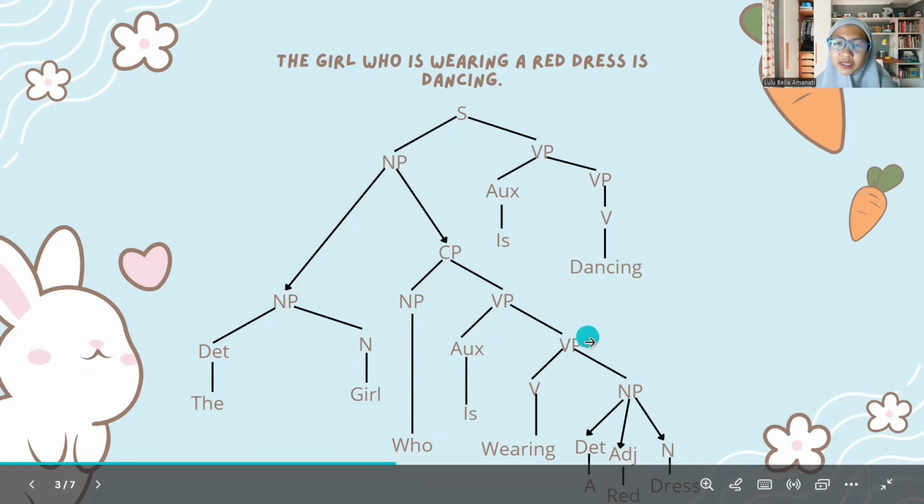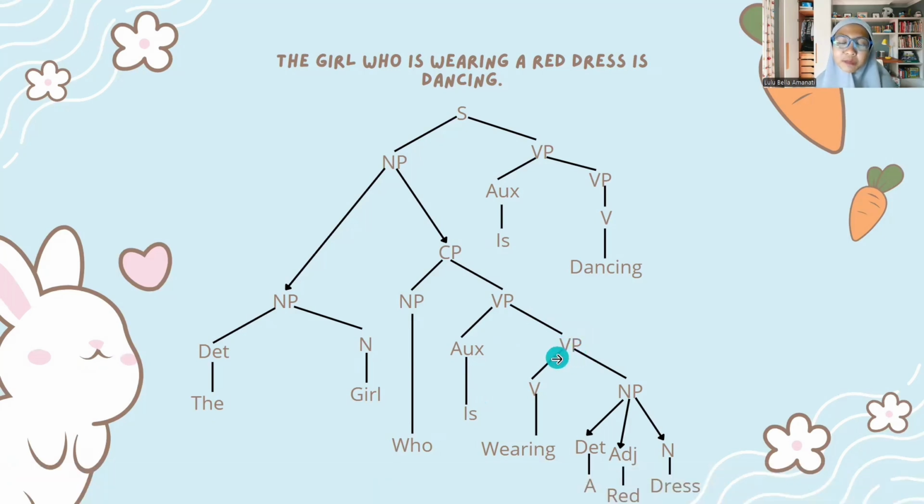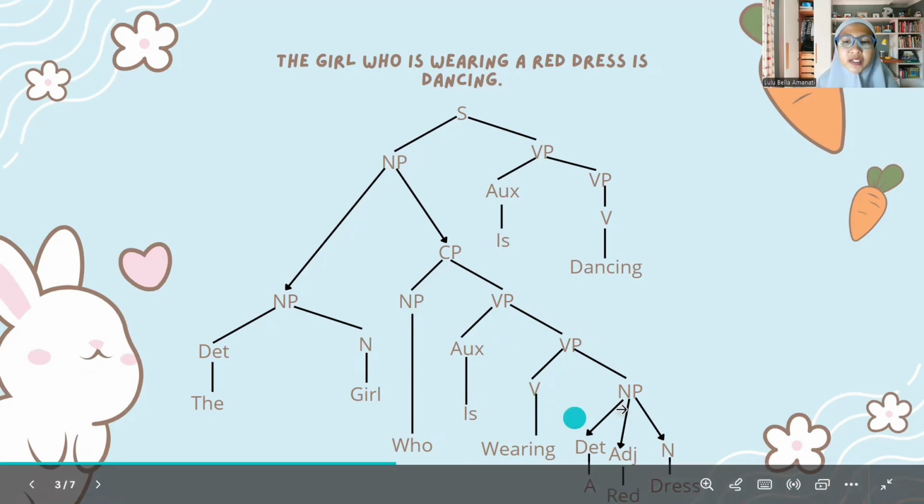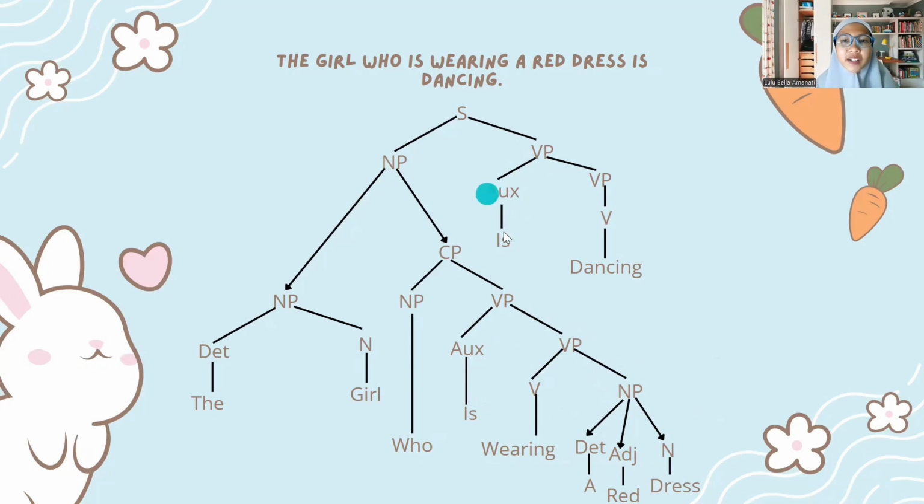The verb phrase consists of auxiliary is and a verb phrase, the verb dancing.